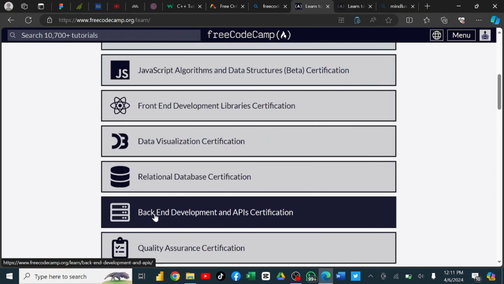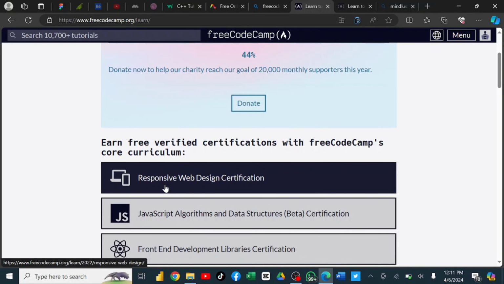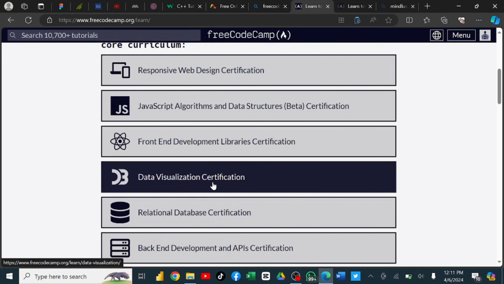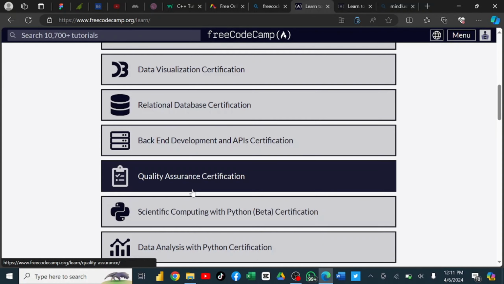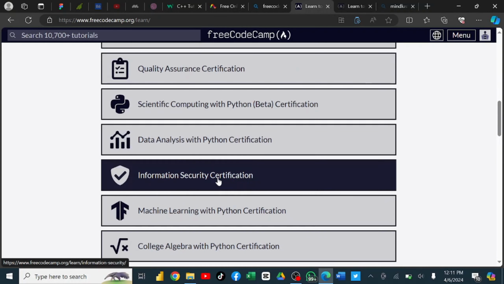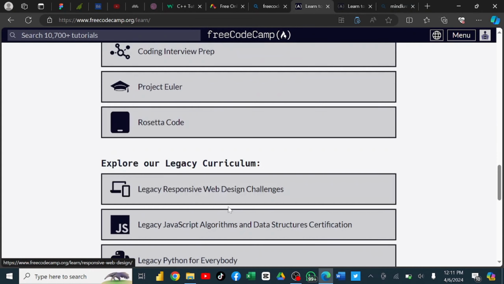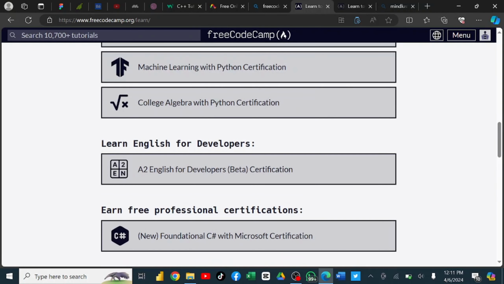So as you can see, there are different courses here that you can start learning. You see responsive web design certification. If you want to become a web designer, you can just go for responsive web design certification. JavaScript, algorithm and data structures, beta certification. So you can see data visualization certification. If you're a data analyst, you want to learn SQL and different software, you can actually learn it. Relational database certification, data analysis with Python, information security certification. So these are a variety of courses you can actually learn from Free Code Camp.